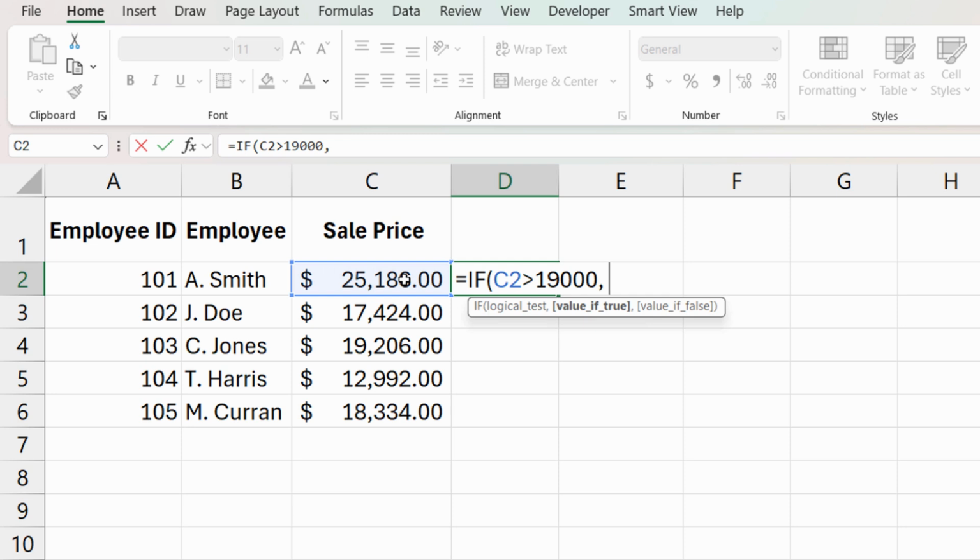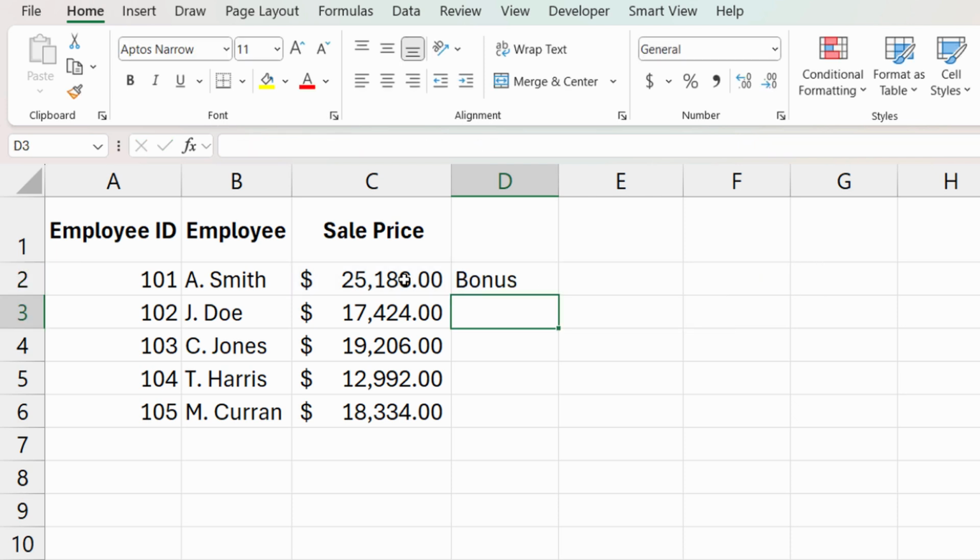What do we want to return if it is greater than 19,000? We want to return the word bonus. So inside of my quotes here, I'm going to put in bonus. I always want to surround my text string here with quotes, comma, or what do I want to return if the value is false? If I don't put anything in here, it'll just leave it blank. It won't return anything. I'm going to put in no bonus. And then close my parentheses here.